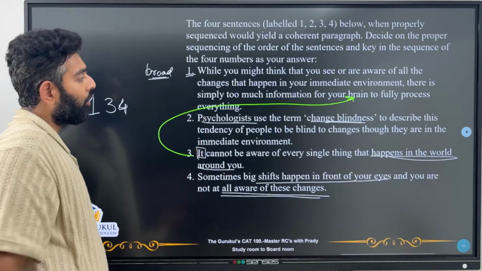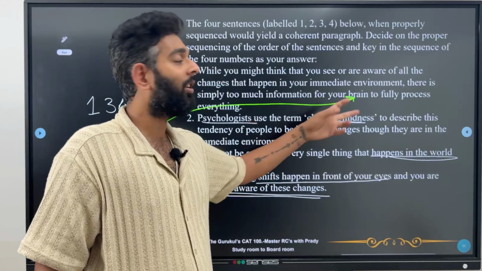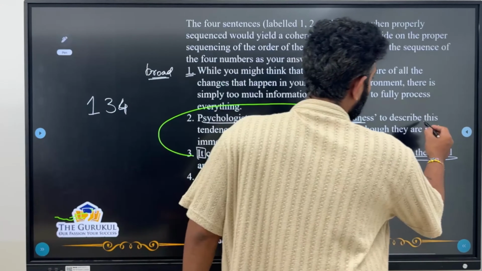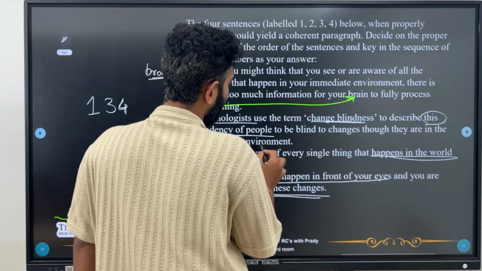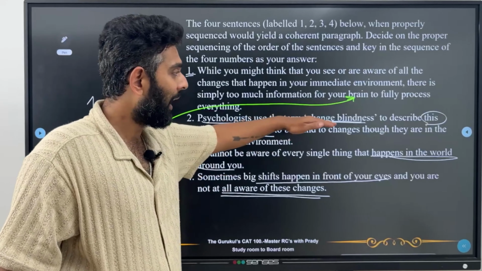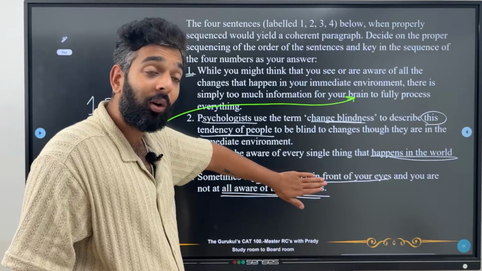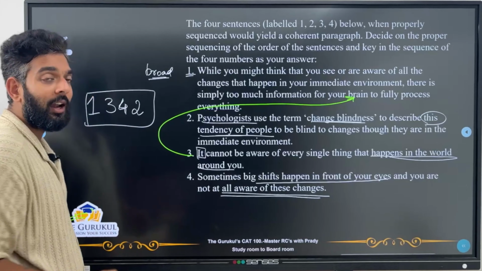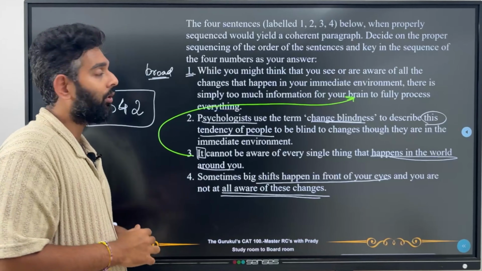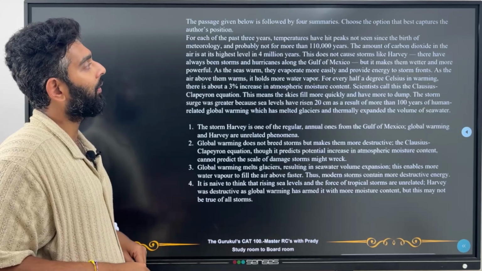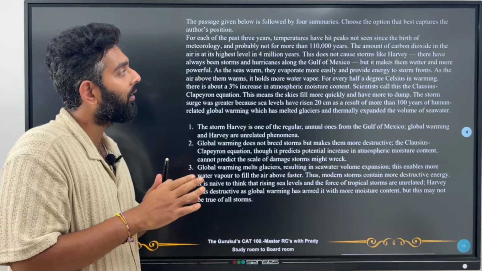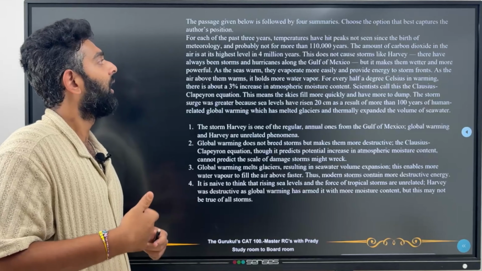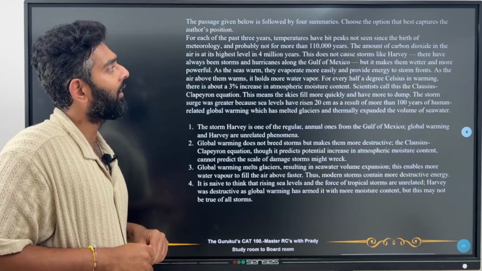Now if you look at 2, psychologists use the term change blindness to describe this tendency of people. Which tendency? Of being blind to the changes that are in their immediate environment, which has already been talked about in the 4th. So the correct order should be 1, 3, 4 and 2. Now let's go to the last question of this passage. For each of the past 3 years, temperatures have hit peaks not seen since the birth of meteorology, and probably not for more than 1,10,000 years.